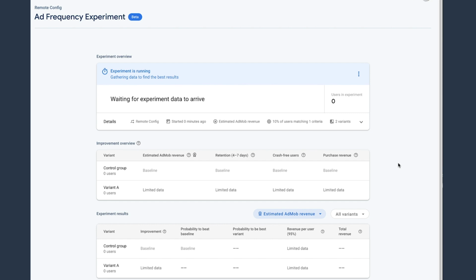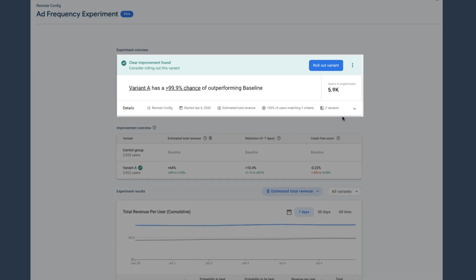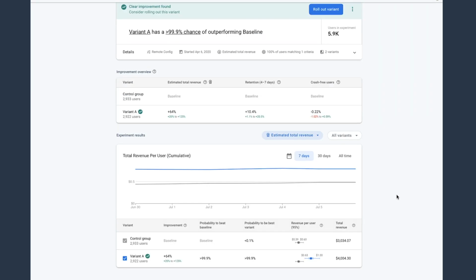Now, Firebase A/B testing can take at least a couple of weeks before it retrieves some meaningful results. But as time passes, we can always come back to this experiment summary screen to view the performance of our variants. Eventually, if one of the variants is clearly outperforming the other, A/B testing will notify us so that we can decide if we want to roll out that variant as the new control to the rest of our user base. Until then, though, we can also check out the improvement overview and the experiment results section to see if there's a major difference in AdMob revenue and user retention between the two variants over time.